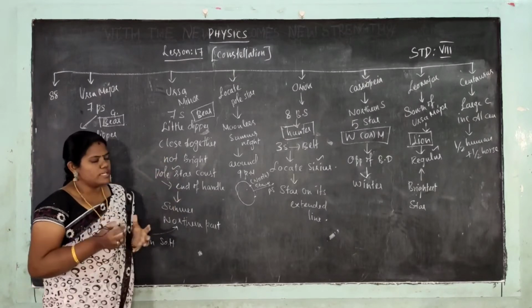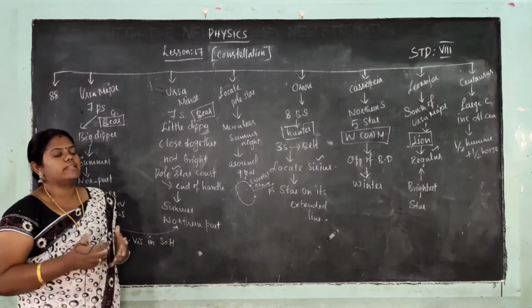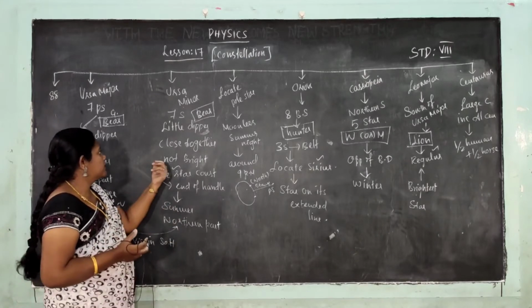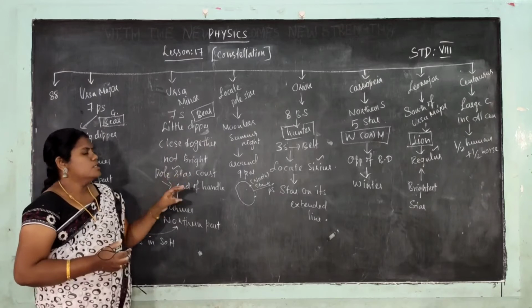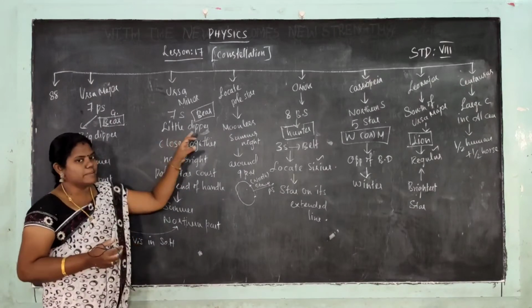So it will be close to one another, not bright stars, not a bright constellation, and the stars will be closer to one another to make a little bear. That's why it will be called the Little Dipper.